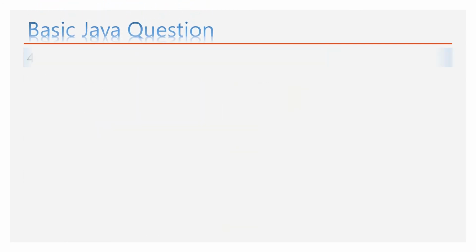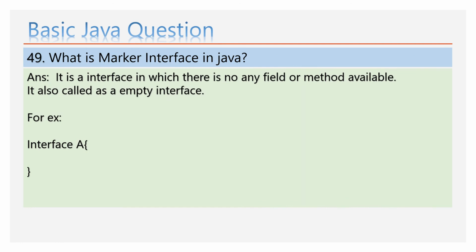What is a marker interface in Java? It is an interface in which there is no field or method available. It is also called an empty interface. For example, we have interface A, which does not have any fields or methods.